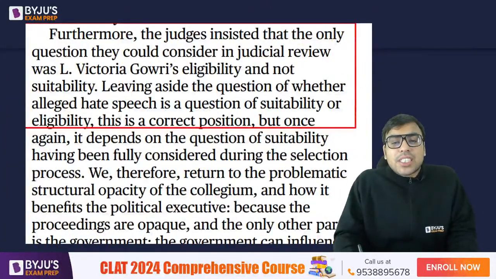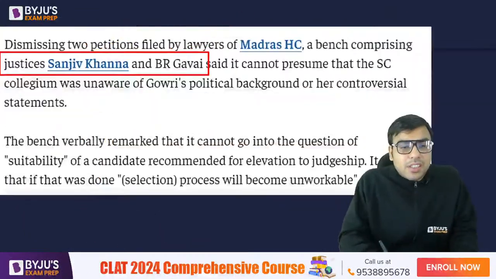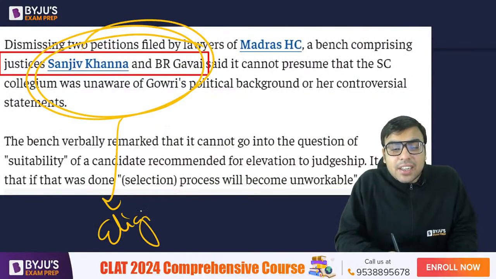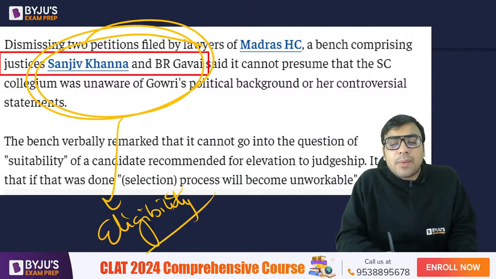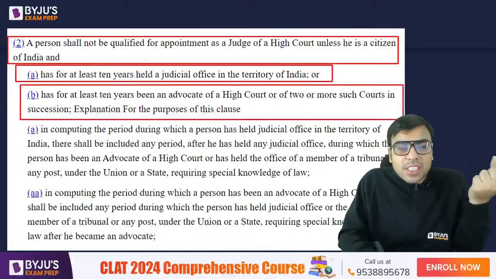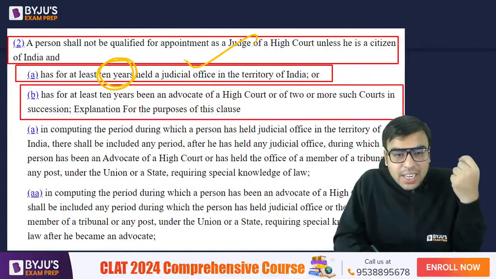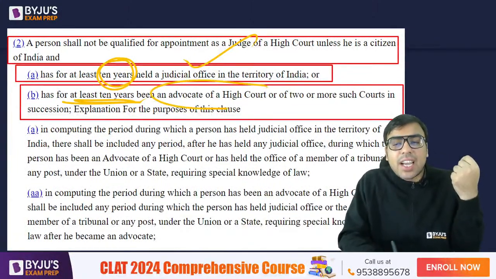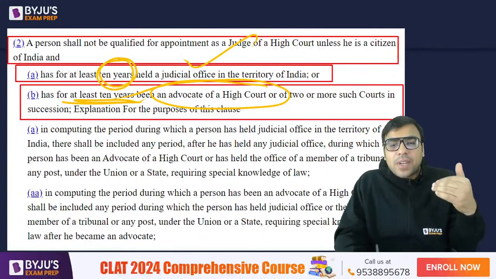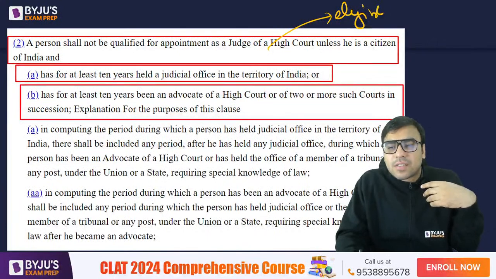Now कभी-कभी ये पूछा था eligibility. Now he is saying when this was challenged in a 2-judge bench, Justice Sanjeev Khanna and B.R. Gavai, they checked the eligibility of the candidate, whether the candidate is eligible or not. So eligibility is this. If you want to become a High Court judge, then you have to have at least 10 years in a judicial office or at least 10 years as an advocate in a High Court. ठीक है ना. तो अगर आप 10 साल के लिए हाई कोर्ट में एडवोकेट या 10 साल के लिए जुडिशियल ऑफिसर हैं, so you are eligible for High Court judge. ठीक है.